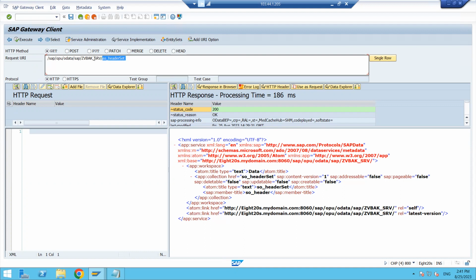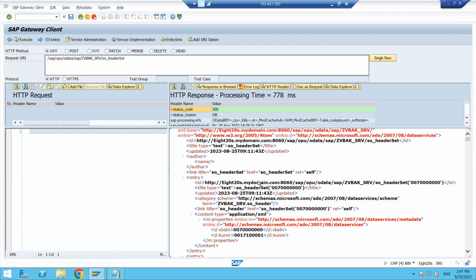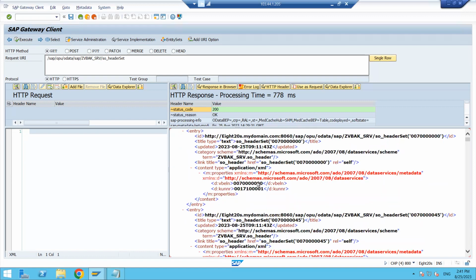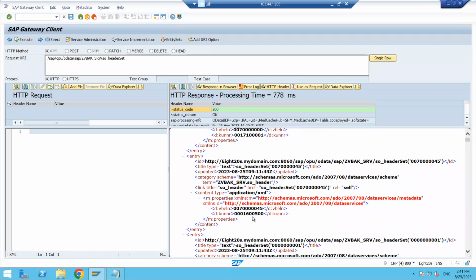In this service, ZVBAK_SRV, I have one entity set. The entity set name is SO header set. Okay, so click on the execute button now. So it is fetching some data here. We can see VBELN is equal to this one, and KUNNR. And here also VBELN, KUNNR.